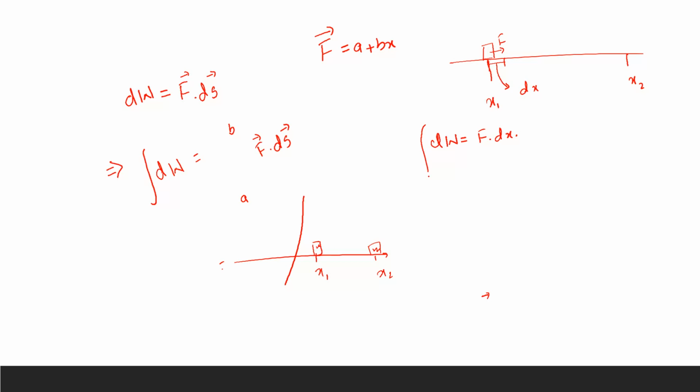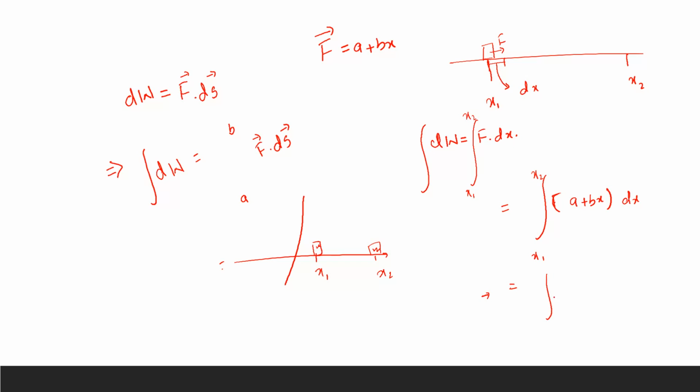In order to do that, we would do the integration from x1 to x2. So integrating this, we have the integral of f, whose value is given as a plus bx, into dx, with limits x1 to x2.